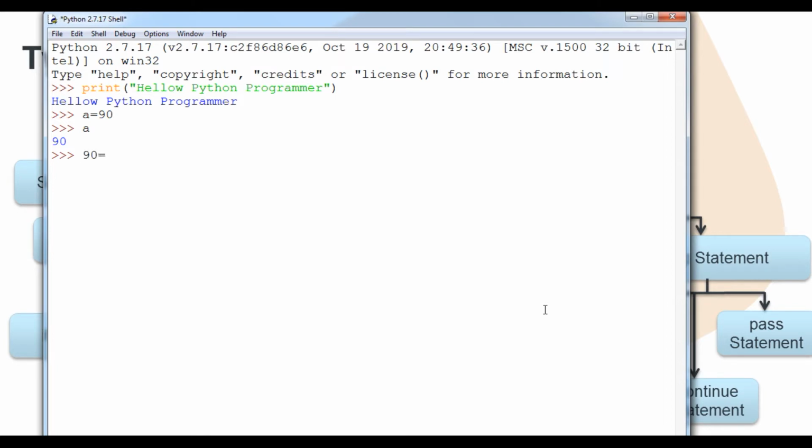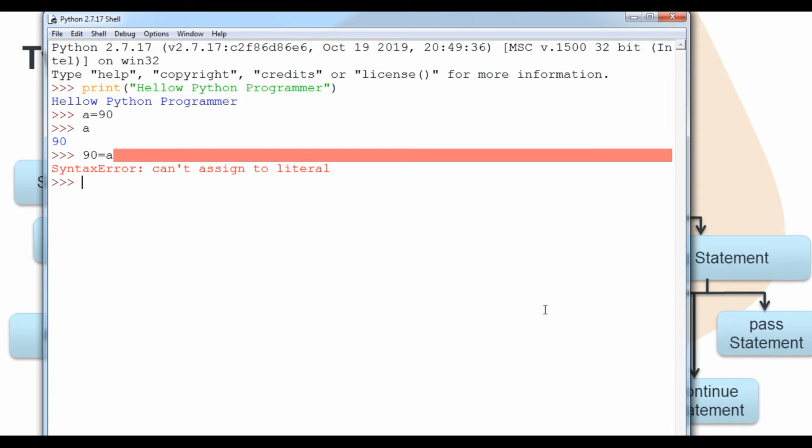Any statement which is executable, or given to the interpreter of the Python program, is termed a valid statement. For example, if I do something like this here, it will be a non-valid statement. I am talking about those statements which are executable by the Python interpreter. Here the example a = 90 is also a statement. Here I simply type d under print, so it is also a statement. So you can see, students, every code that we have given to the Python interpreter in an executable manner is termed a statement.